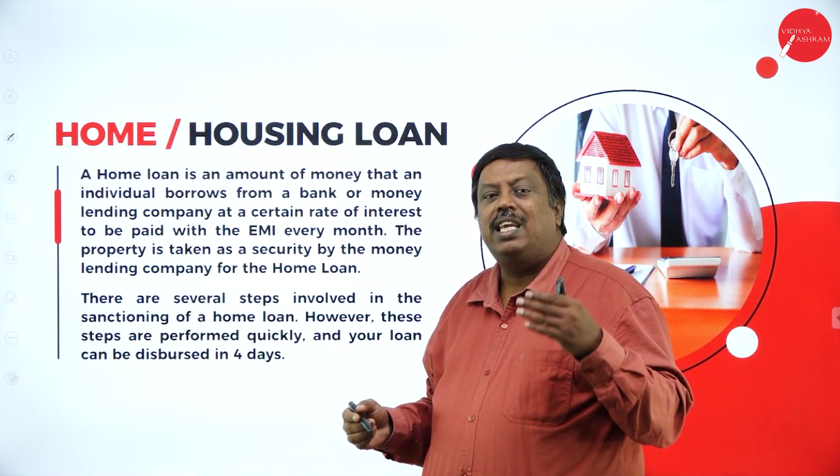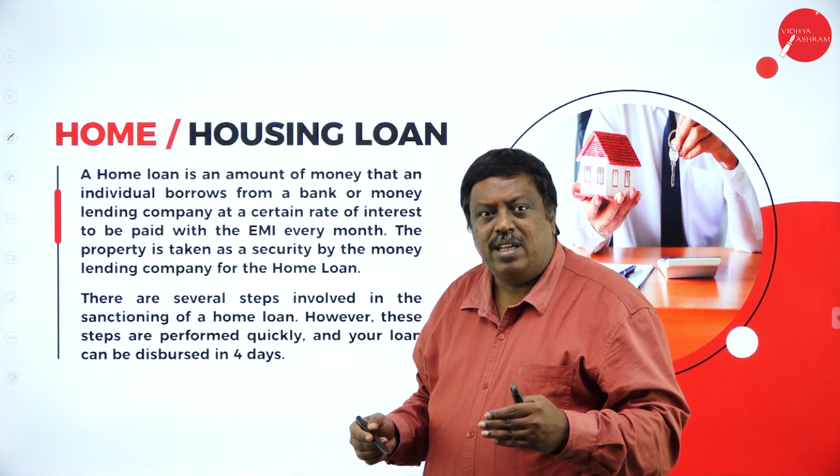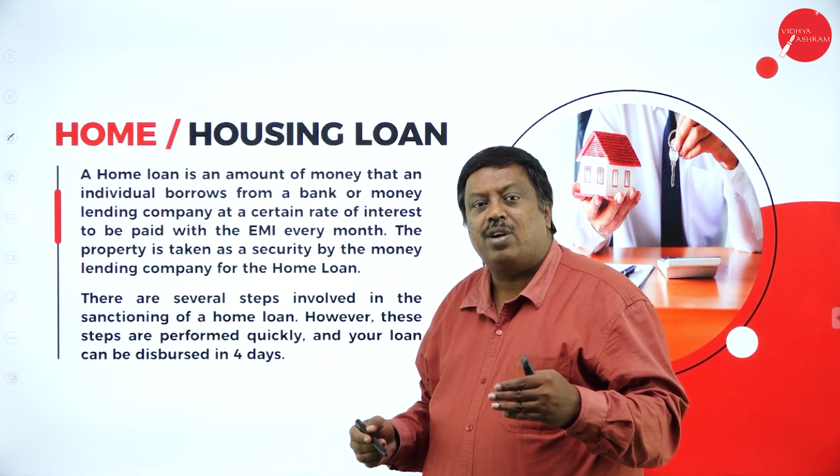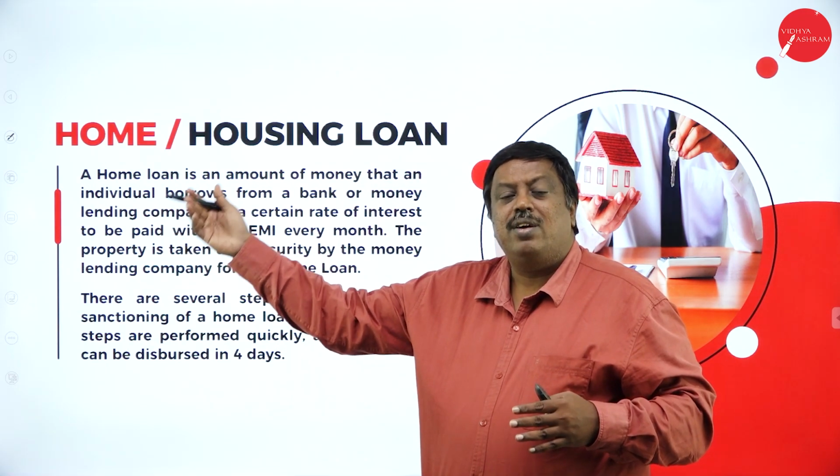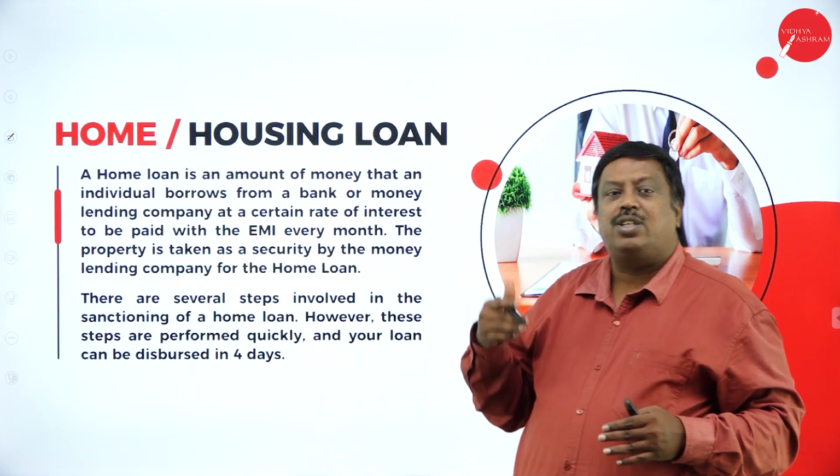What we call EMI facilities are given, and the loan will be sanctioned not for the shorter term. It is going to be for a long tenure, where it will be for 15 years or 20 years.